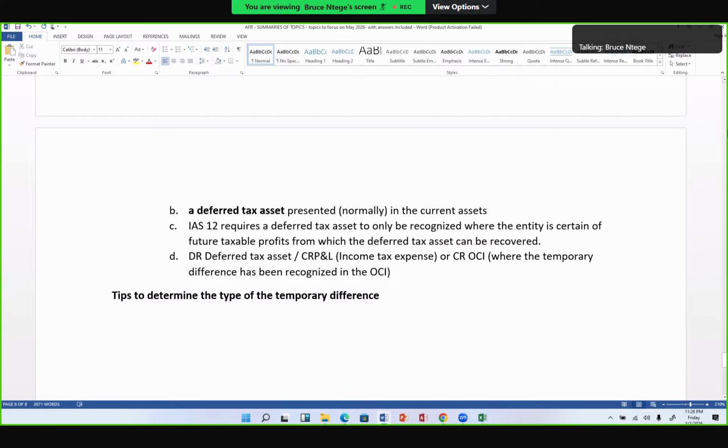So rule one is that the moment you get to the information in the scenario and you realize that the carrying amount of an asset, say PPE or investment property, is greater or higher or bigger than its tax base, then that's a taxable temporary difference.